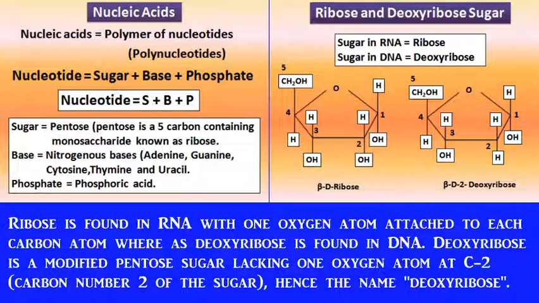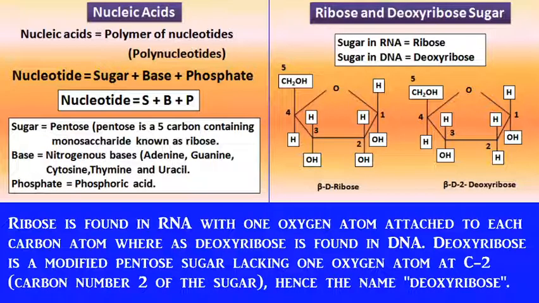Now, coming to the first component of the nucleotide, that is the ribose sugar. Ribose sugar is of two types. One is beta D ribose and the second one is beta D 2-deoxyribose. Ribose sugar is one example of a monosaccharide having 5 carbons, meaning thereby a 5 carbon containing monosaccharide is known as ribose, and because of the presence of 5 carbons, this ribose is also known as pentose sugar.